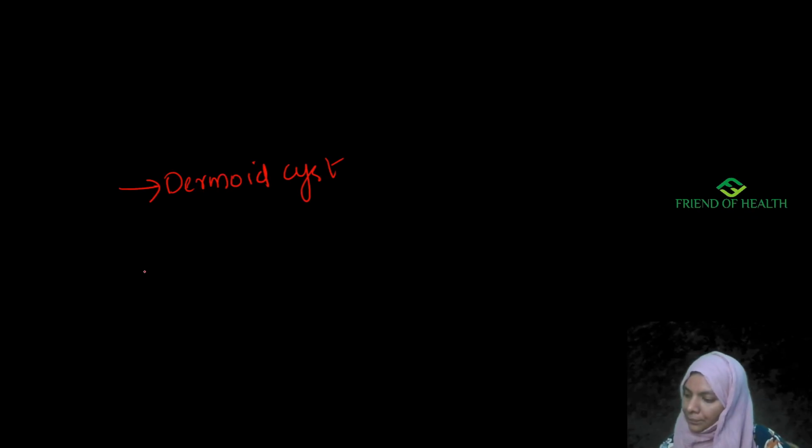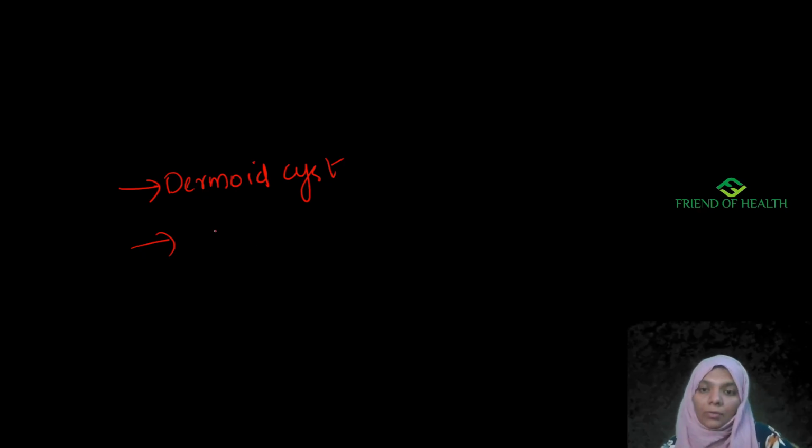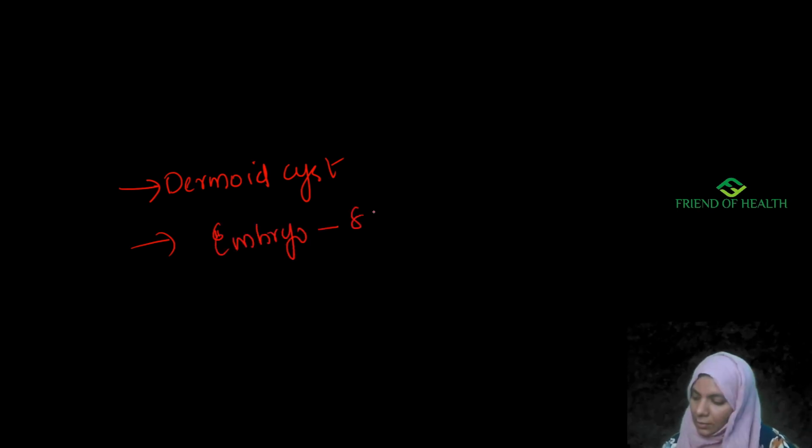Next one, embryo is called till the age of, so after fertilization, till which week the zygote is called an embryo? It is at 8th week. Till 8th week it is known as embryo.